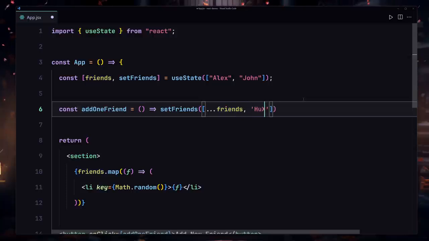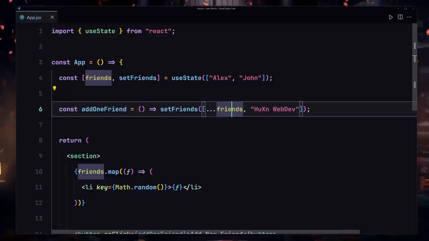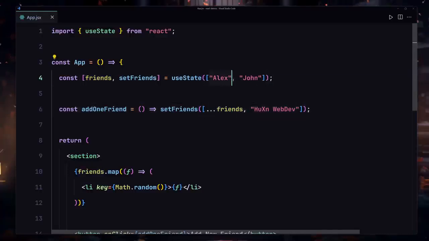So I'll just pass my own self, like Hussein web dev, and now if I save my file, here you can see we are now getting an add new friend button, and if I click on that, it's going to also add there right here. So this is how we are going to be updating or mutating our array.